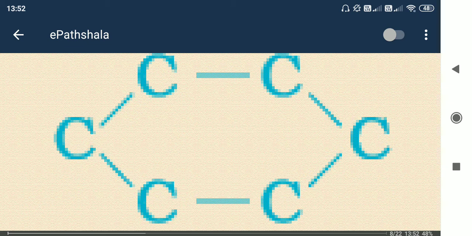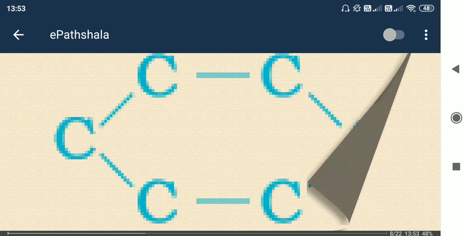Okay, another thing you need to know: each carbon is having two bonds, one on the right and another on the left side, but we need 4 bonds for carbon. So here two bonds are missing, that is, we need to imagine that 2 hydrogens are there, means 2 CH bonds are present for each carbon atom.